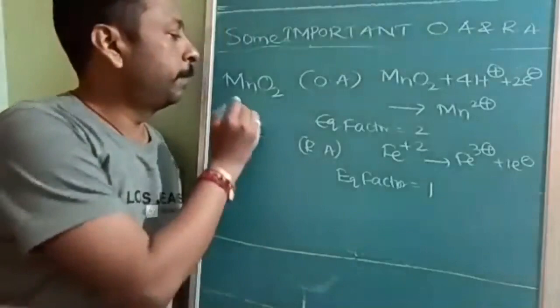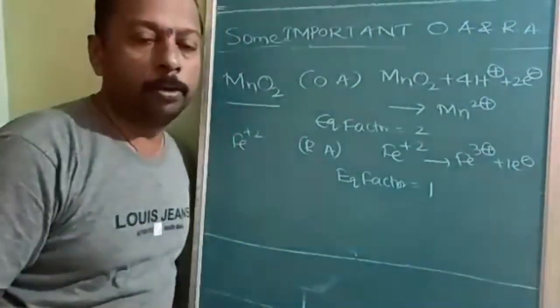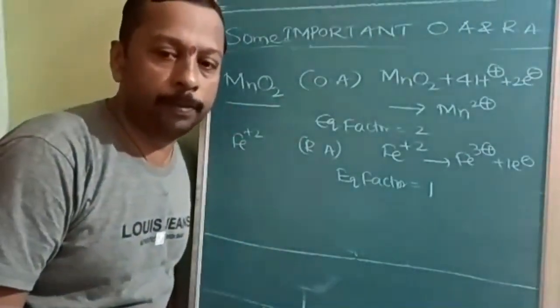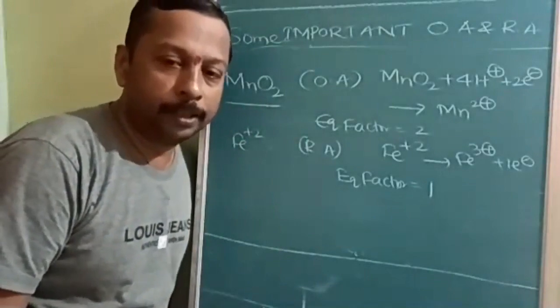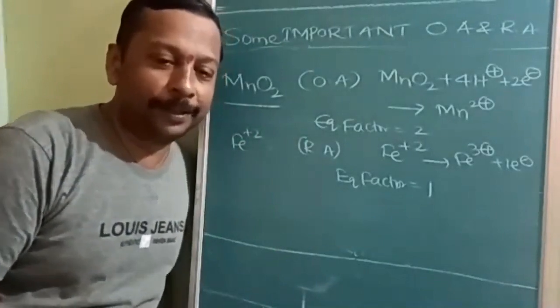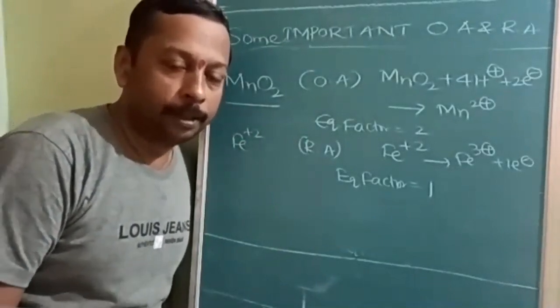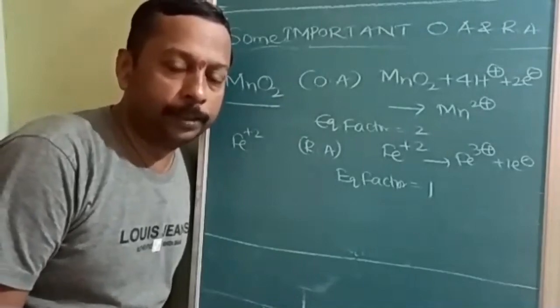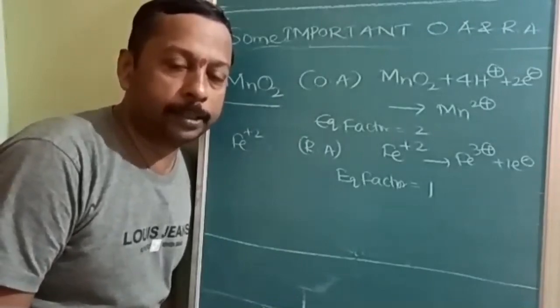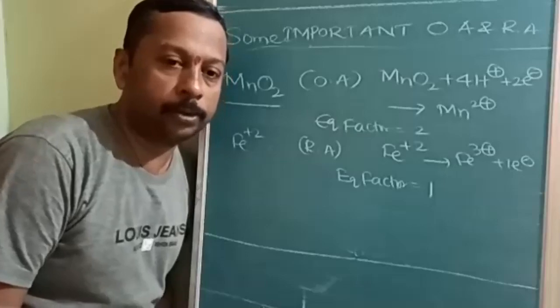Okay, next is pyrolusite. Pyrolusite, if they mention it, you will not be able to answer. But it is not in the advanced syllabus, it is in the board syllabus. Where is it? It is mentioned in the d-block, extraction of manganese, pyrolusite ore.